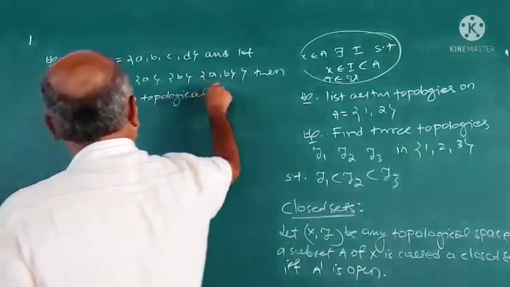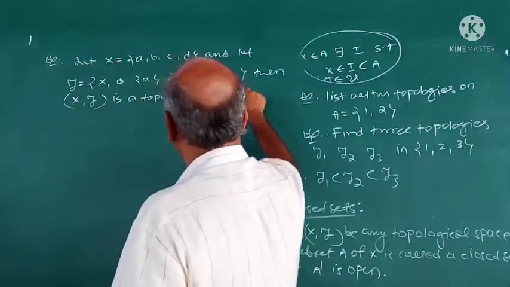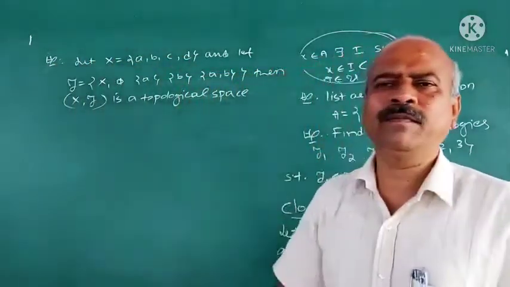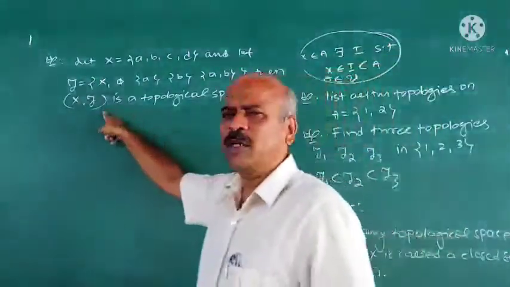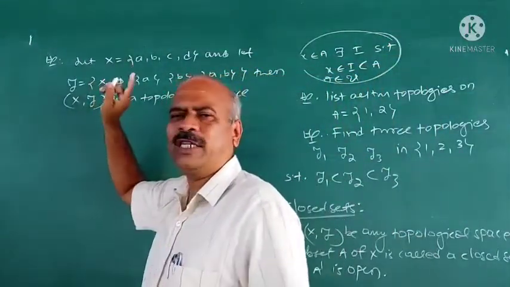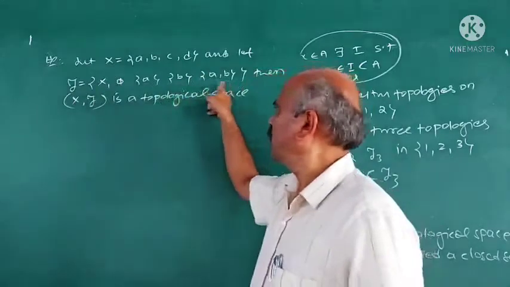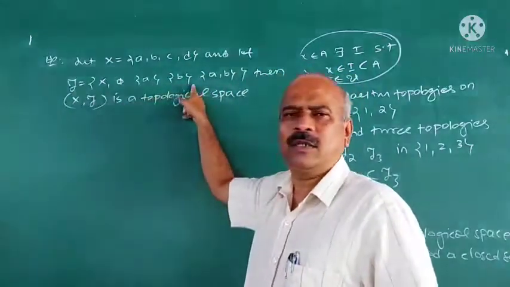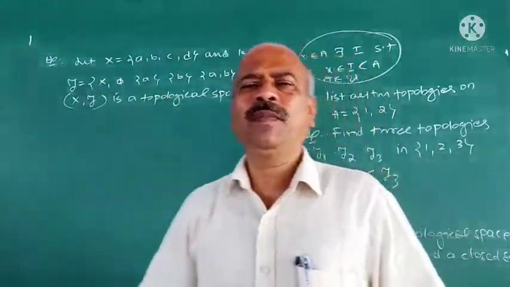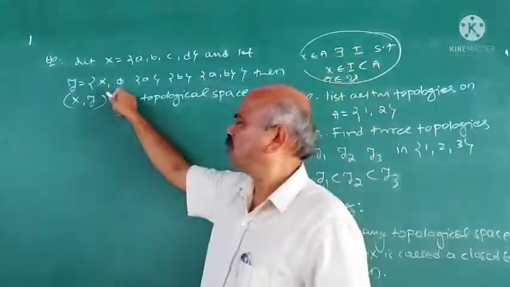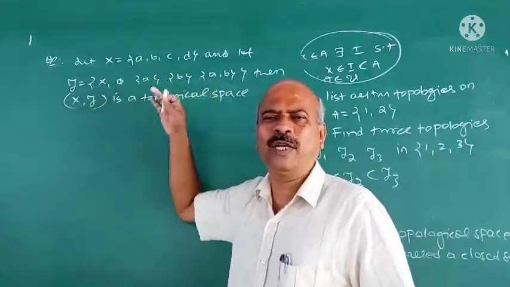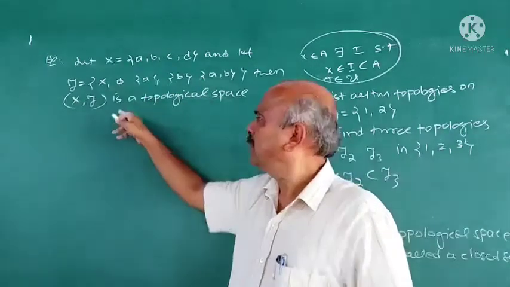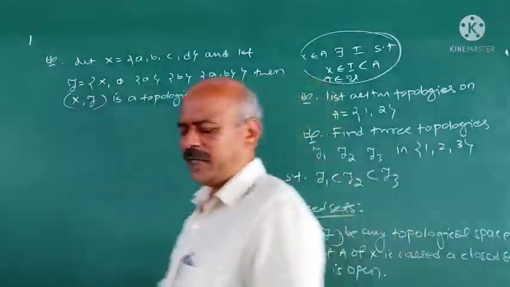This you have to verify. When do you say that (X, tau) is a topological space? If tau is a topology on X. When do you say that tau is a topology? If the members of tau satisfy the 4 axioms, that you verify. I leave that as an exercise.